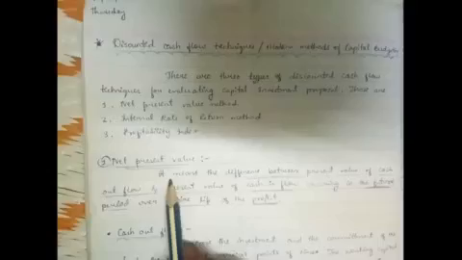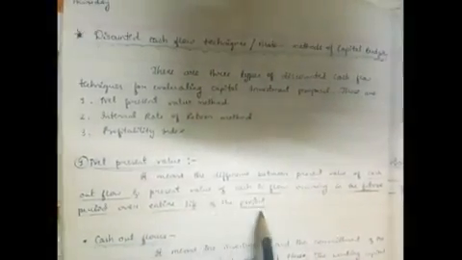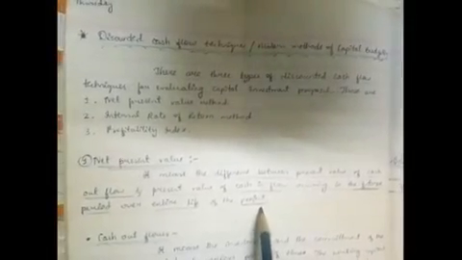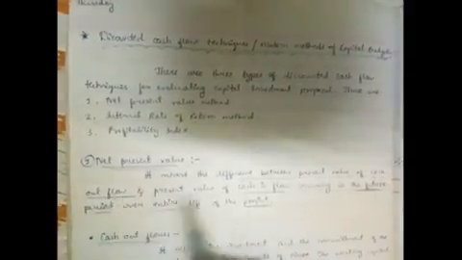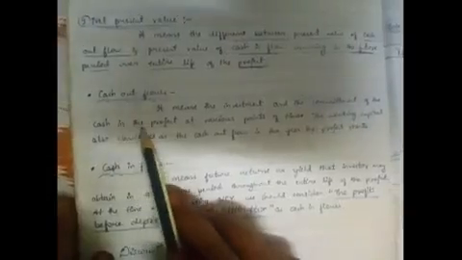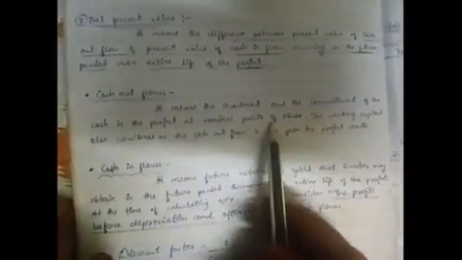Net present value is the difference between the present value of cash outflow and the present value of cash inflow occurring in the future period over the entire life of the project. So let us now know the meaning of cash outflow and cash inflow. Cash outflows means the investment and the commitment of cash in the project at various points of time.